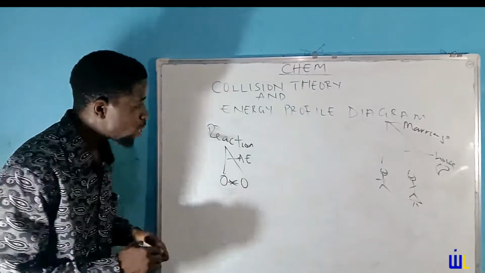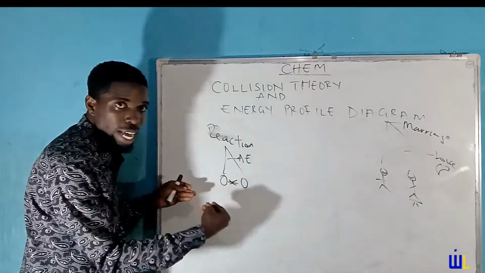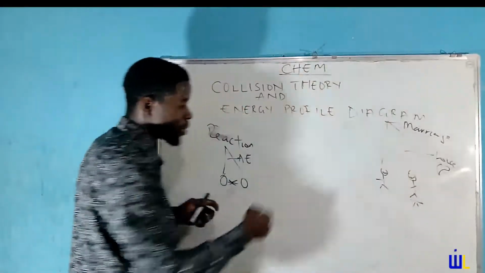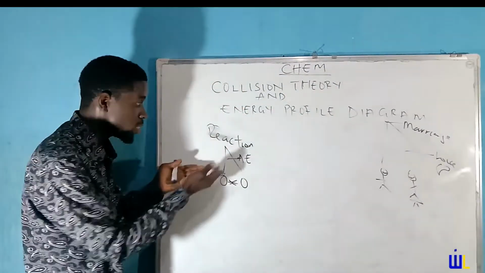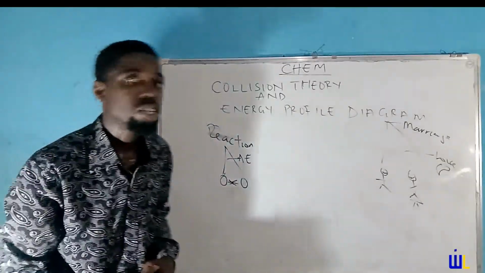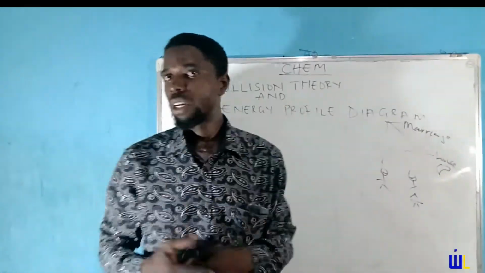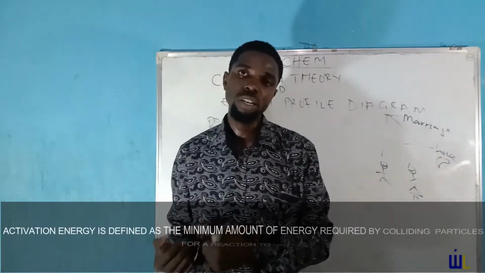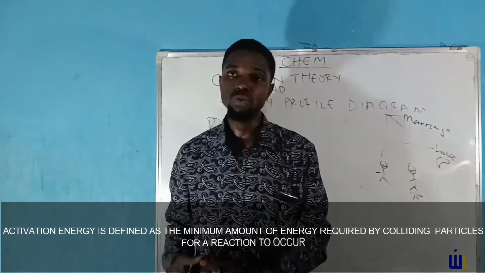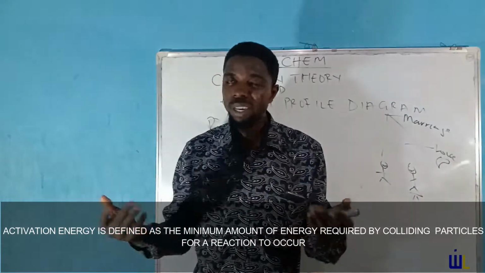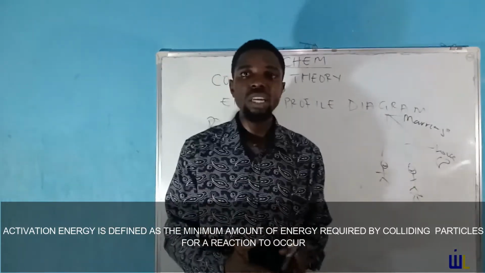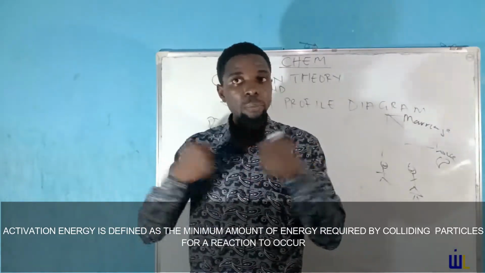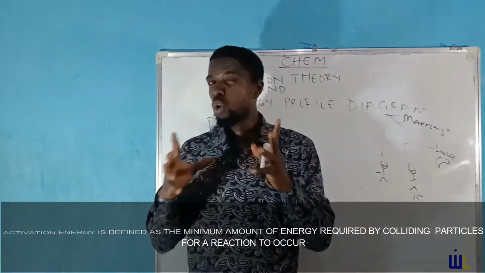But the point about it is this: before you transit from colliding to get to the reaction, or transit from talking to each other to get to marry, there are specific energy requirements. And in this case, for reactants, it is referred to as activation energy. So the activation energy is defined as the minimum amount of energy required by colliding particles for a reaction to occur. Activation energy is the minimum amount of energy required by colliding particles for a reaction to occur.